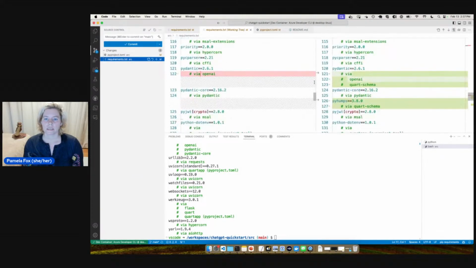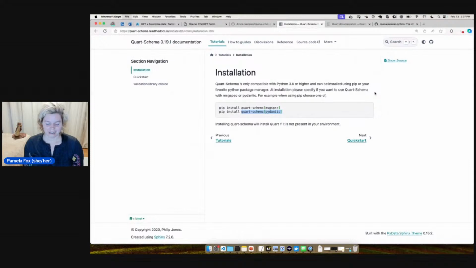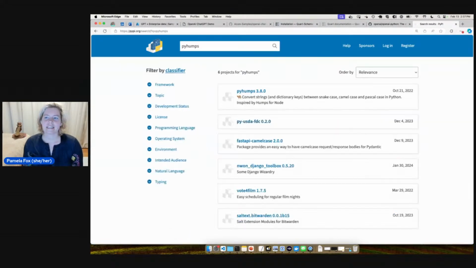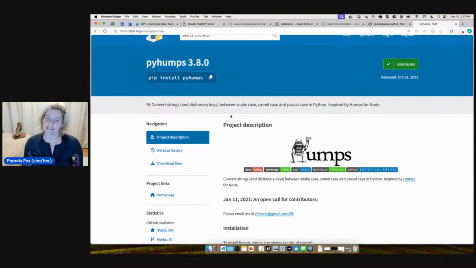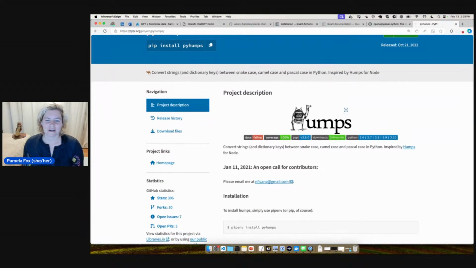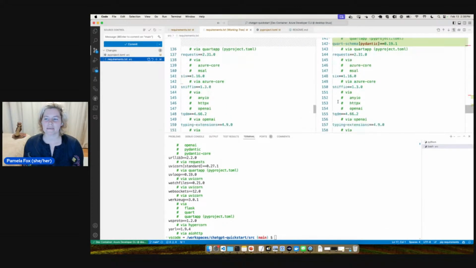So we see PyHumps. Oh, that's a new one. I think I have to look up and find out what PyHumps is. All right, it converts strings and dictionary keys between snake case, camel case, and Pascal case in Python, inspired by humps for Node. Oh, it's got a camel, of course. That's great. All right, so we brought in PyHumps.